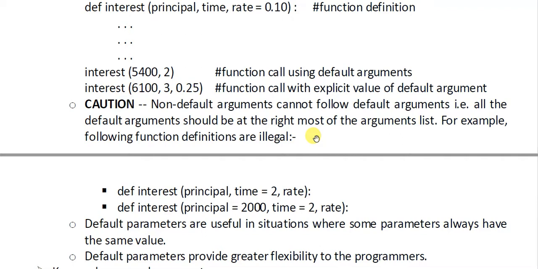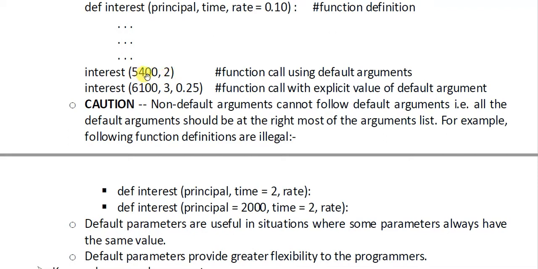What will be the problem is, if in this type you are not providing the third value, it means that the third value is for rate only, because the values will be copied as they are mentioned. 5400 will be copied in principal, 2 will be copied in time, and the third value, if provided, will be taken for rate. But in the example, you are saying principal comma time equal to 2 comma rate. You have set time as 2.